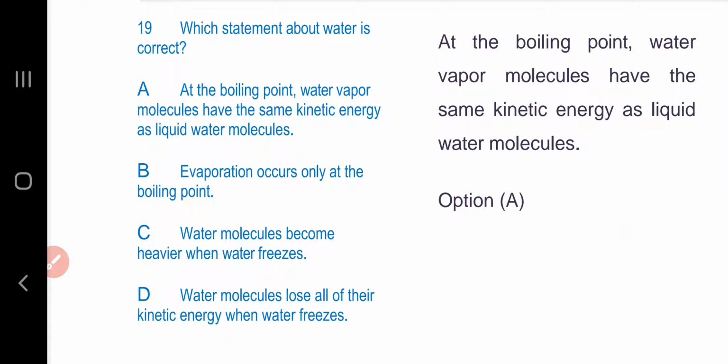Question number 19. Which statement about water is correct? At the boiling point, water vapor molecules have the same kinetic energy as liquid water molecules. So option A is the answer.